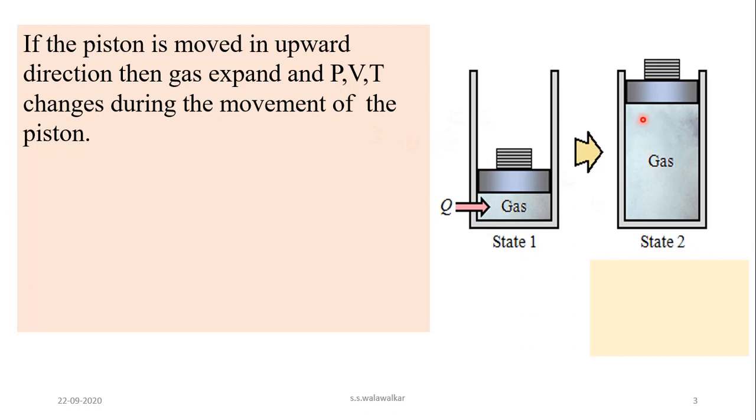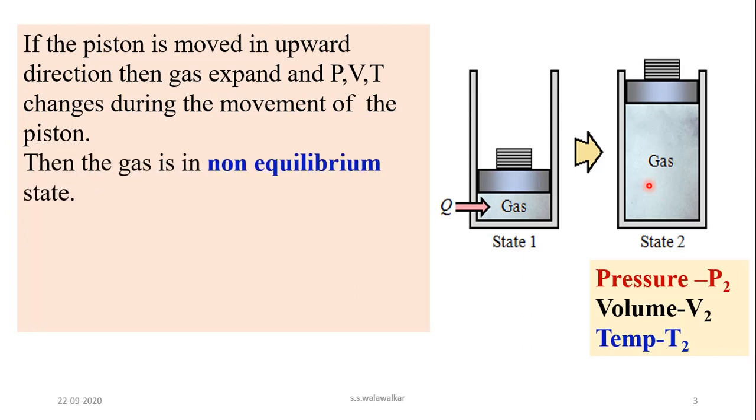And when this gas expands, its pressure changes from P1 to P2, volume changes from V1 to V2, and temperature also changes from T1 to T2. Therefore, during this process, the gas is not in an equilibrium state, or the state of this gas is a non-equilibrium state.